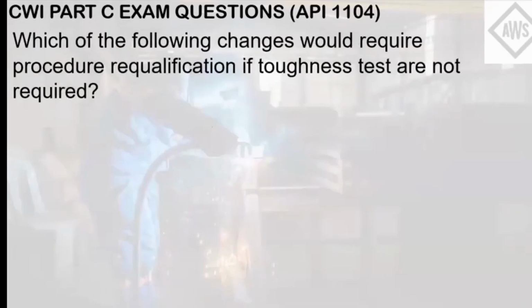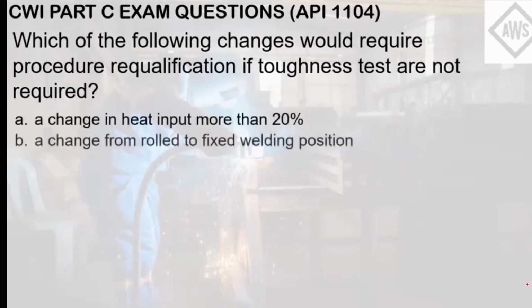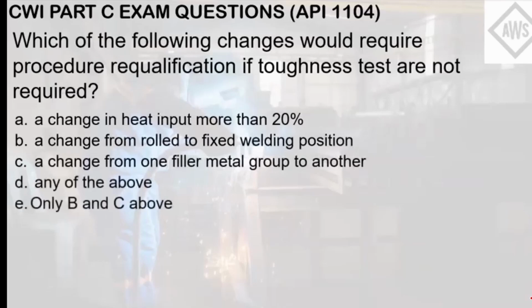Which of the following changes would require procedure requalification if toughness tests are not required? Letter A, change in heat input more than 20%. Letter B, change from rolled to fixed welding position. Letter C, a change from one filler metal group to another. Letter D, any of the above. Letter E, only B and C above.